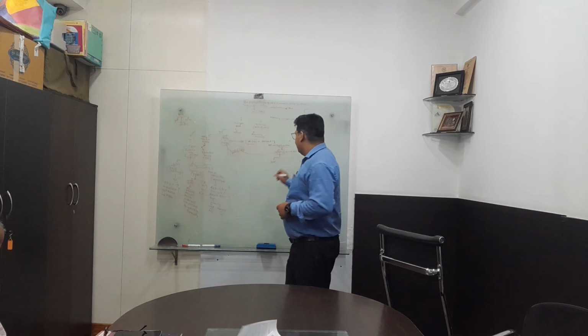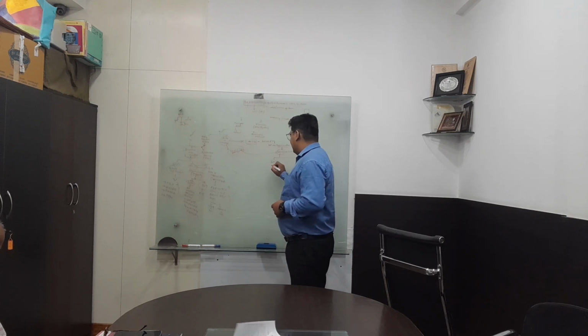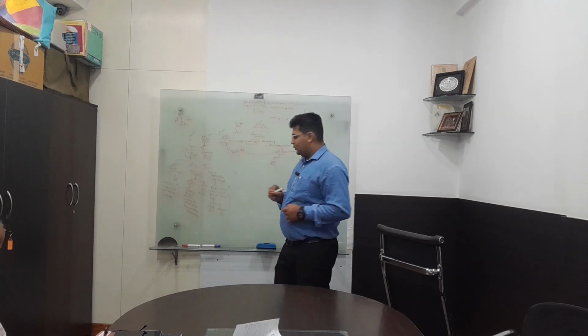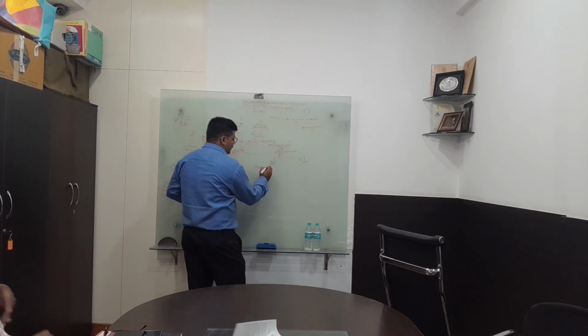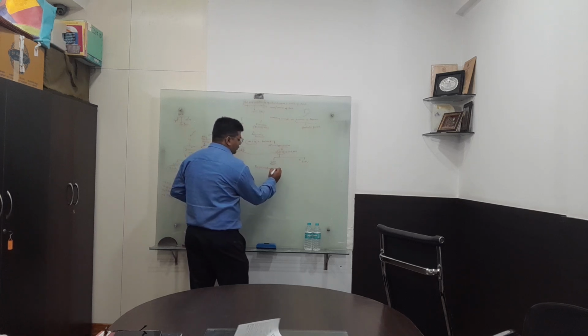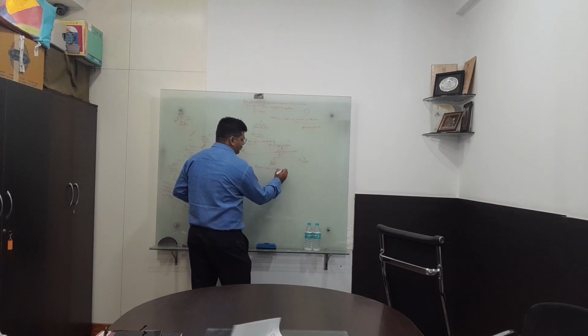First, if I talk about SLM. SLM is very easy. Depreciation is calculated on the original cost, as I told you yesterday.